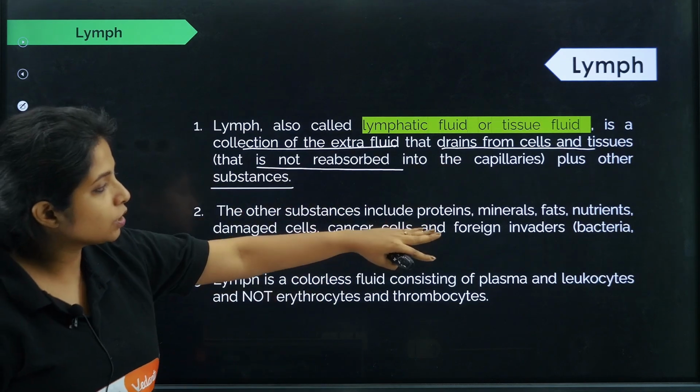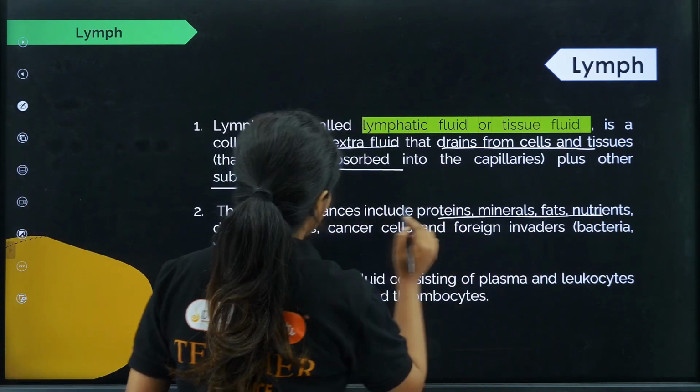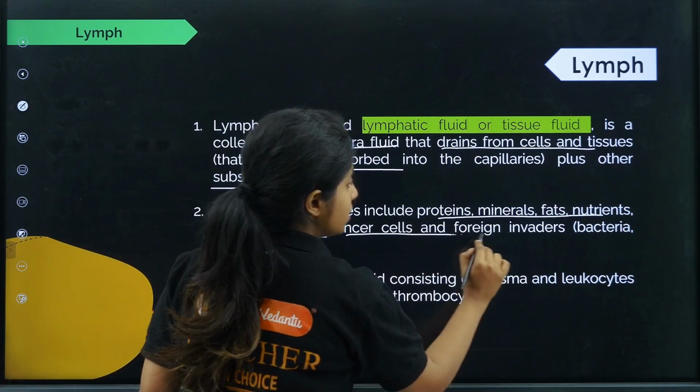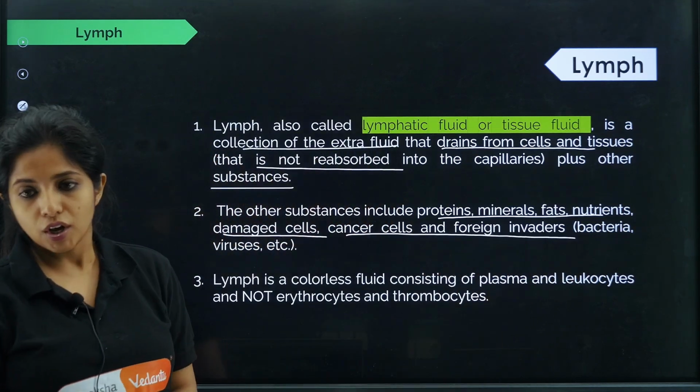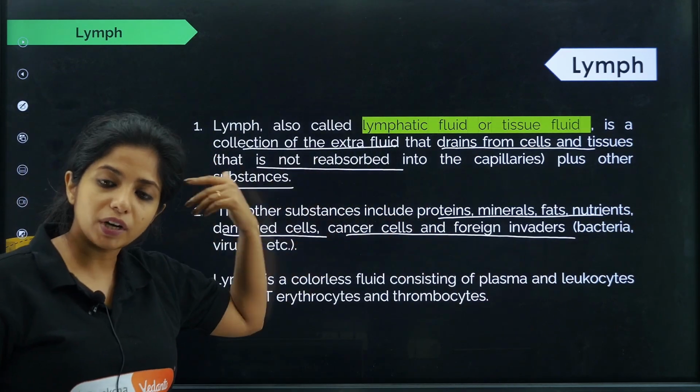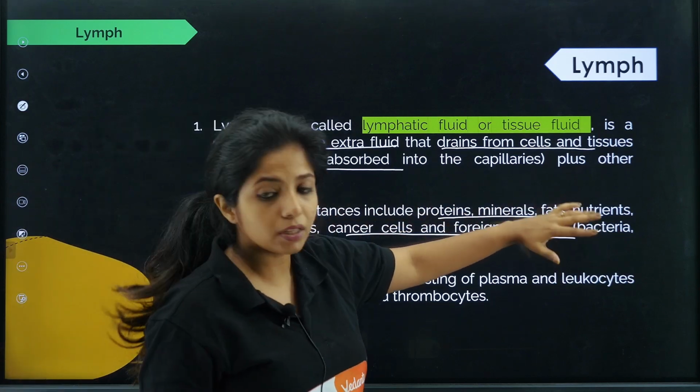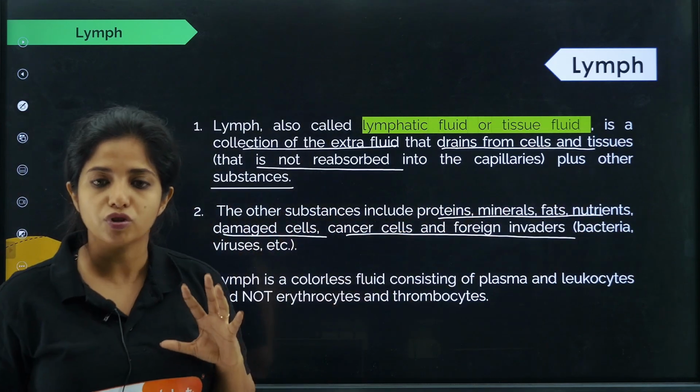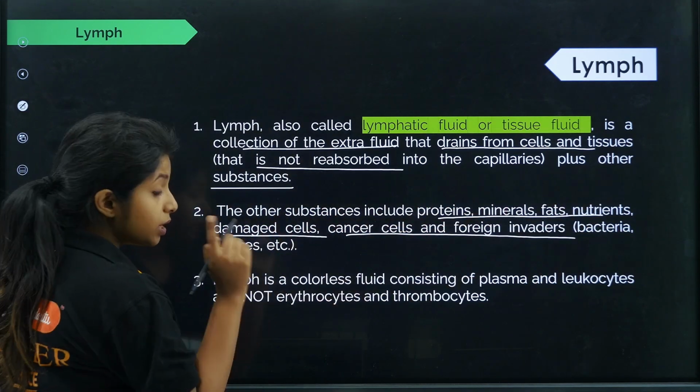The other substances include proteins, minerals, fats, nutrients, damaged cells, cancer cells and foreign invaders. So these things are also there. So in the plasma, whatever things are there, for example, proteins are there, minerals are there, fats are there, everything is oozed out. Okay. Lymph is very important.